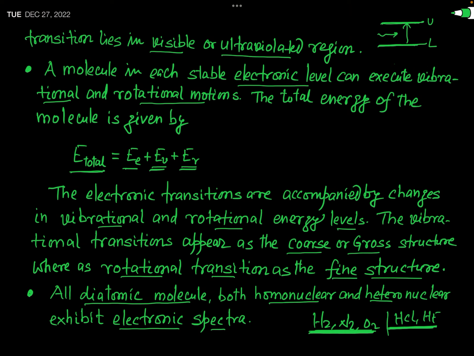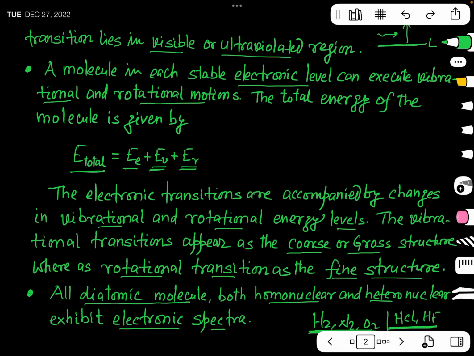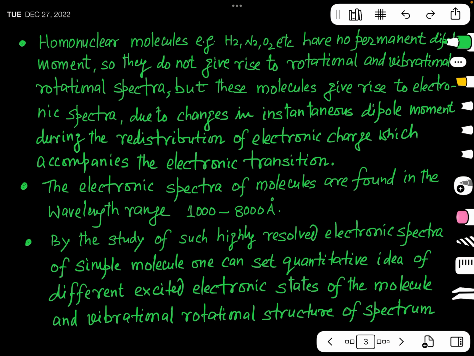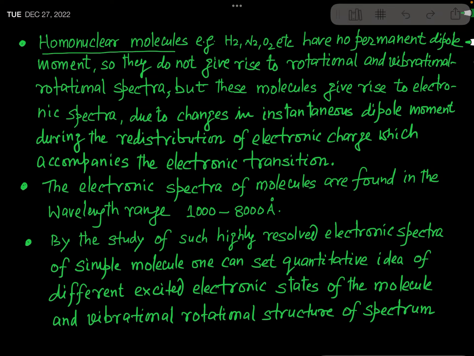In fact, homonuclear molecules have no permanent dipole moment, but they also have an instantaneous dipole moment, and during the electronic transition there is a redistribution of charge.